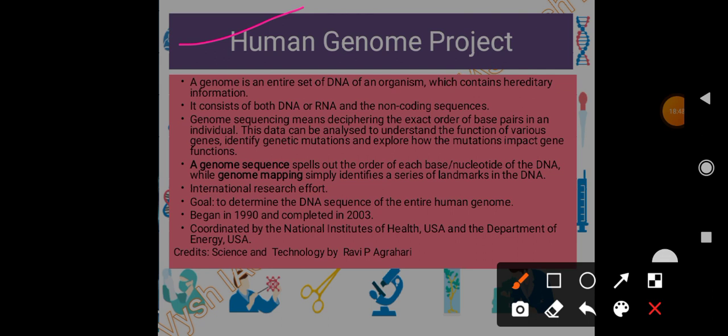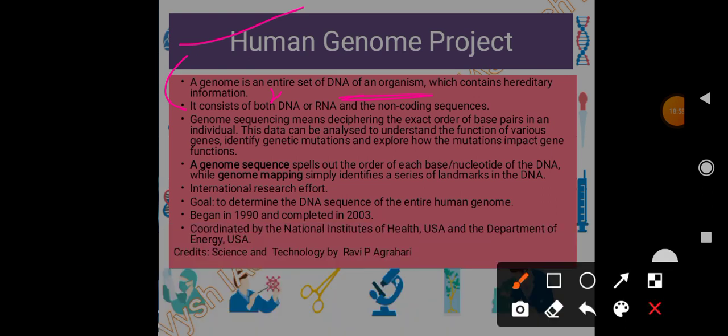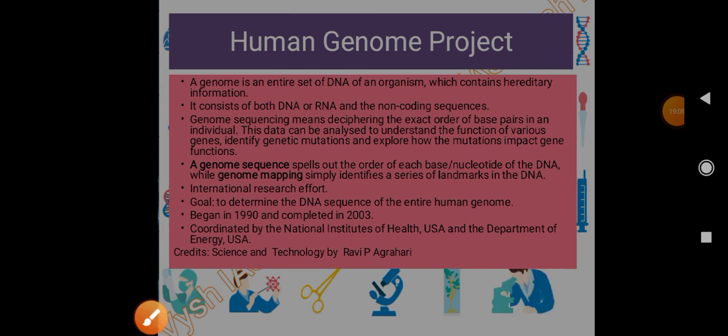A genome, I have told, is an entire set of DNA. The entire set of DNA of an organism. It contains the hereditary information, right? It contains the hereditary information. So it contains both RNA or DNA and the non-coding sequence also, right?